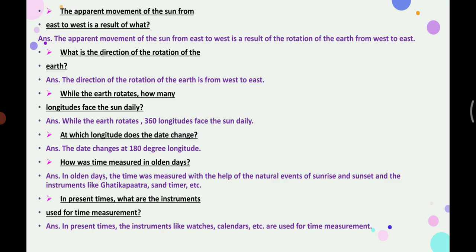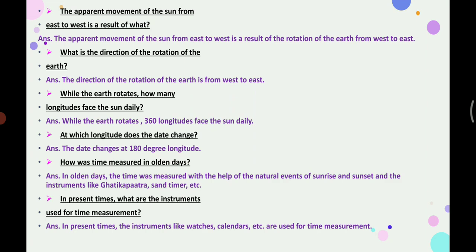Next, what is the direction of the rotation of the earth? The answer is west to east. Next, while the earth rotates, how many longitudes face the sun daily? Total number of longitudes, 360 longitudes face the sun daily.